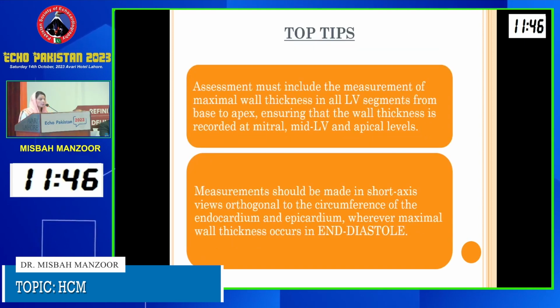Some of the top tips for echocardiographers: the measurement of left ventricular wall thickness should be done at all the levels, in all the segments, and during end diastole. The more suitable levels are at the level of the mitral valve leaflet tips, mid LV cavity, and apical levels.